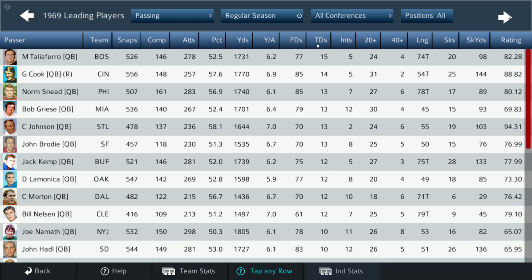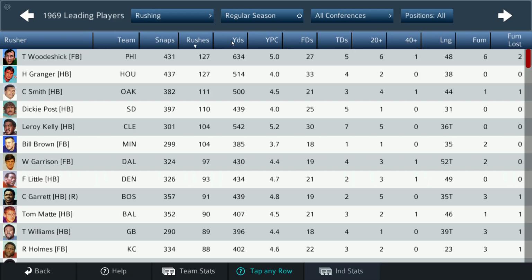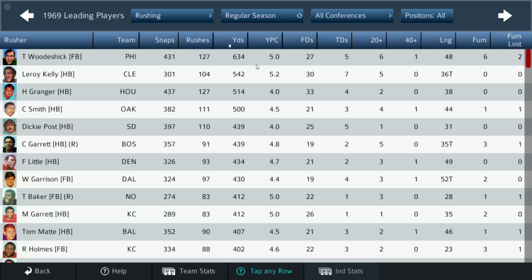So there's the passing stats. Rushing, yards. Let's look at that first. Tom Wittishik is the top leading rusher in the NFL with 634 yards. Bit of a surprise there, followed by Leroy Kelly. Top running back, second year in a row, is Will Granger for the Houston Oilers.